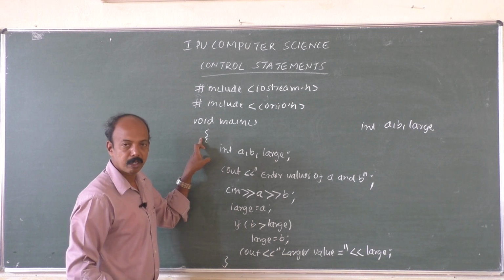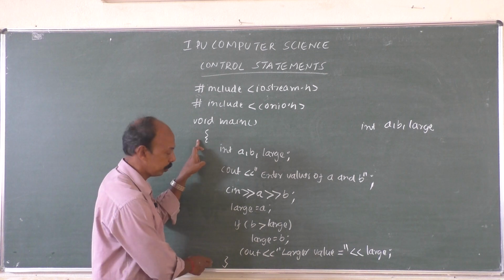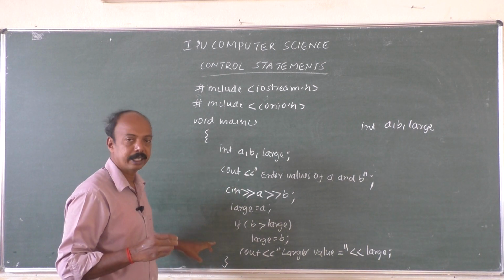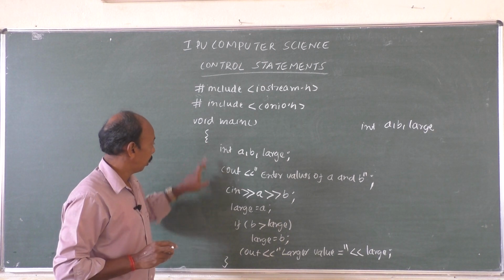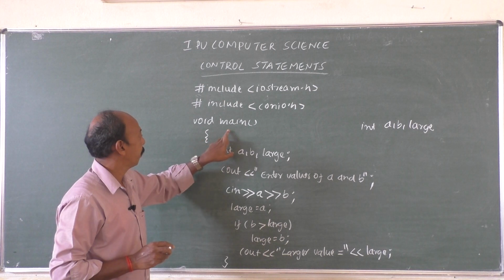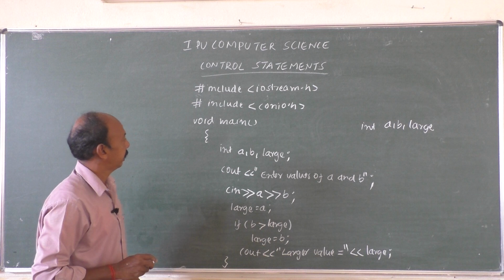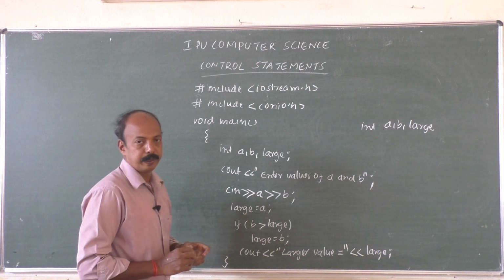We have opened the main curly bracket here and we have closed the main curly bracket here. Except these two, suppose you have a set of statements inside the curly bracket, that will be called a compound statement or block. But this is the opening and closing of the main function void main. Okay, that's about simple if.